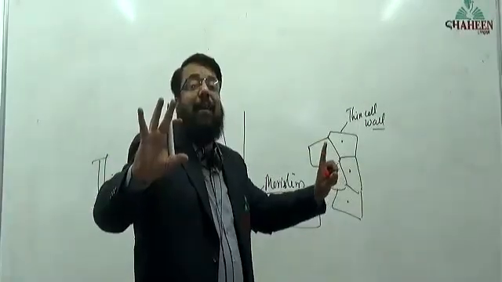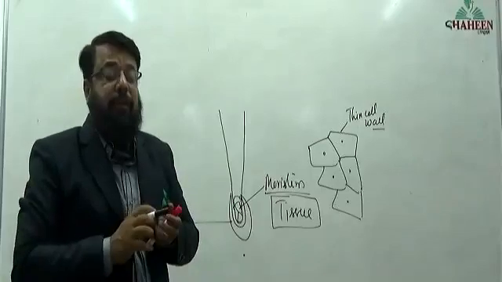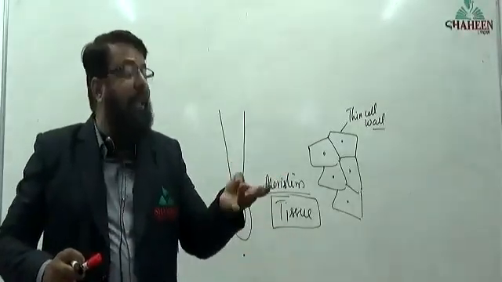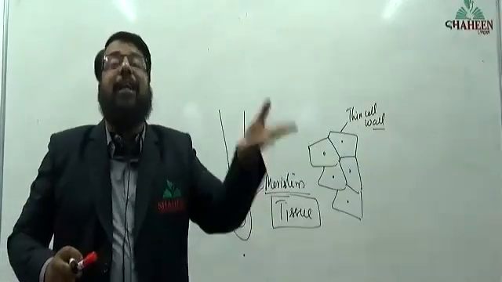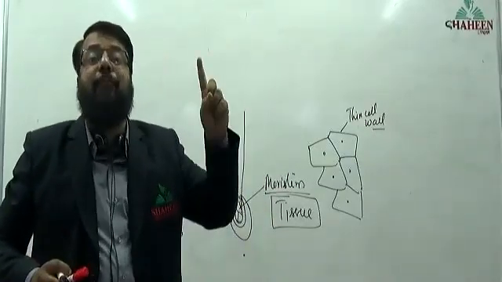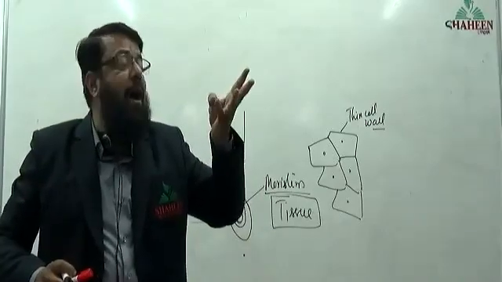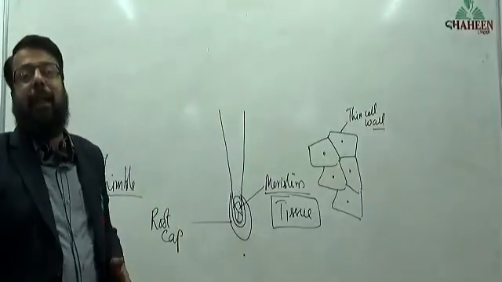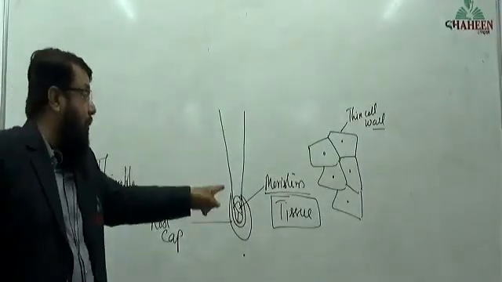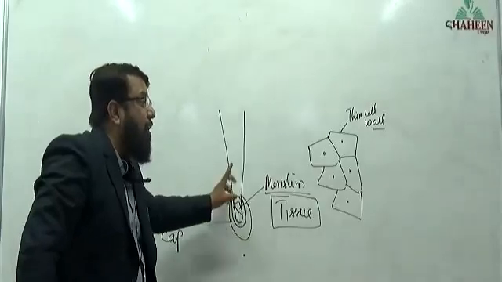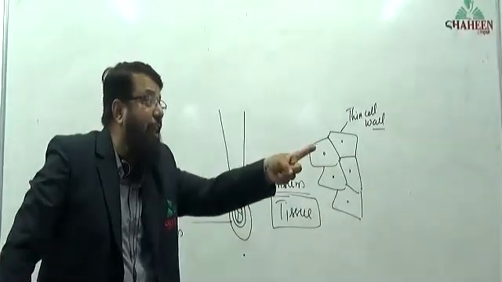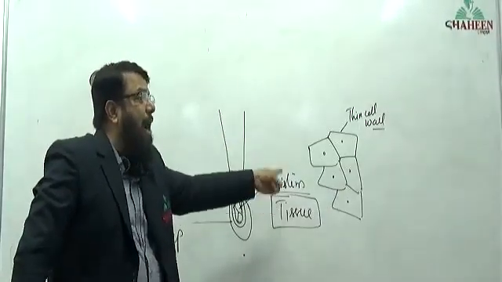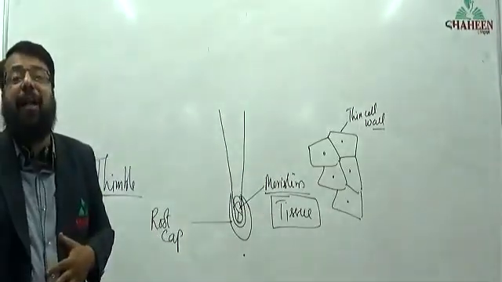So the three characters are: cells are small, cell wall is thin, with dense protoplasm. These are the characters of the region. The first region after the root cap is the region of meristematic activity.